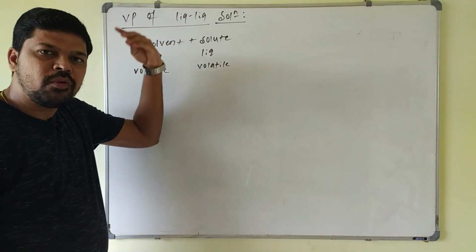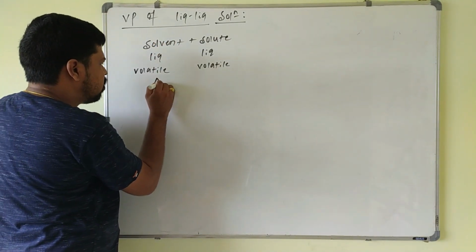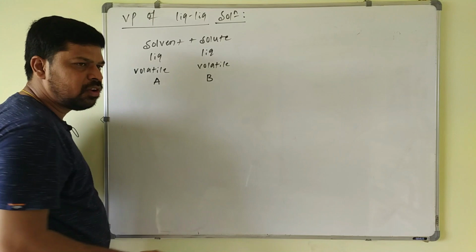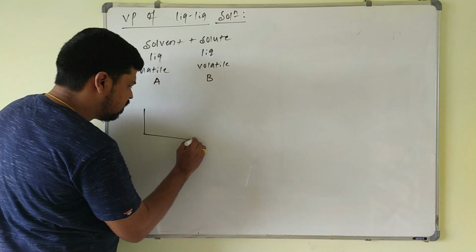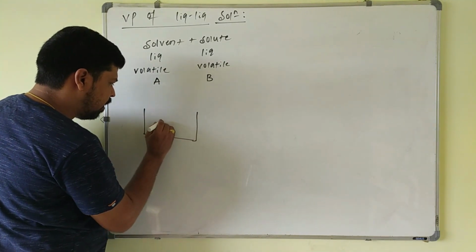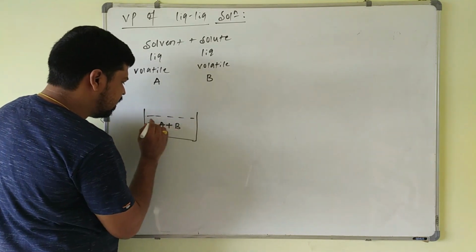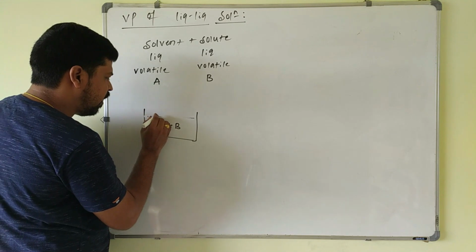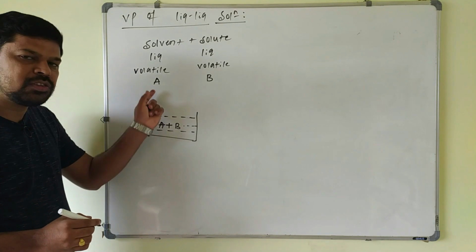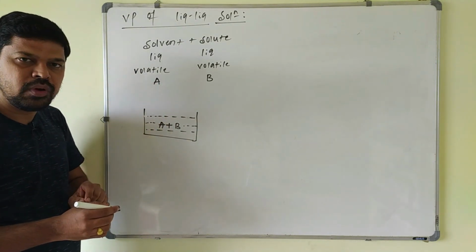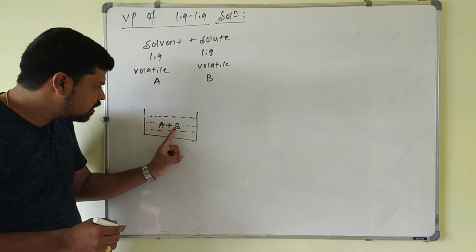Okay, this is also liquid and this is also liquid. Solvent also vaporizes to form vapors. Solute also vaporizes to form the vapors here. Suppose I take solvent as component A and solute as component B. Whenever these two are mixed together to form a solution, what happens here? Suppose a solution is formed by mixing A plus B, solvent plus solute. This is a liquid solution where both are volatile components. A also vaporizes to form the vapors, B also vaporizes to form the vapors. The total vapor pressure of the solution is the partial vapor pressure of A plus the partial vapor pressure of B.